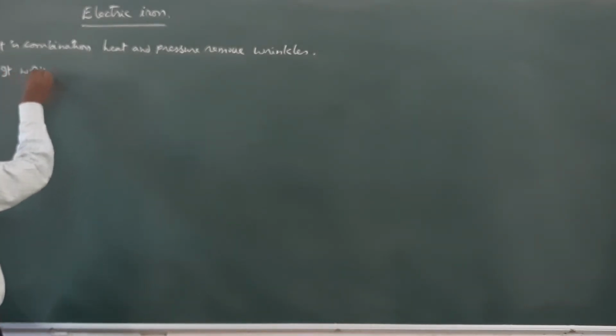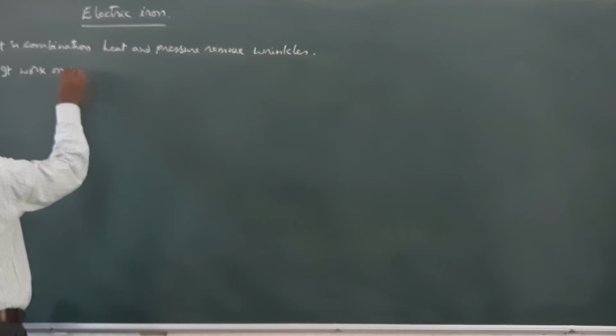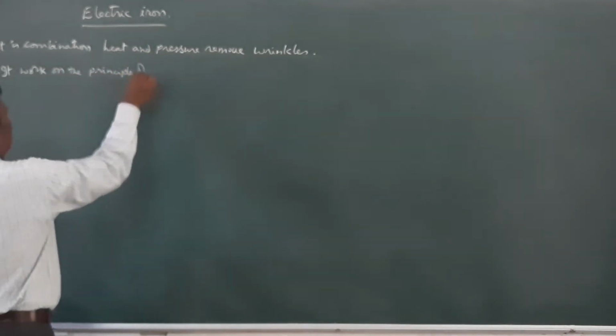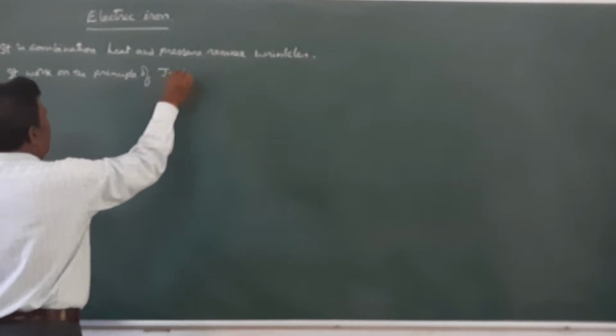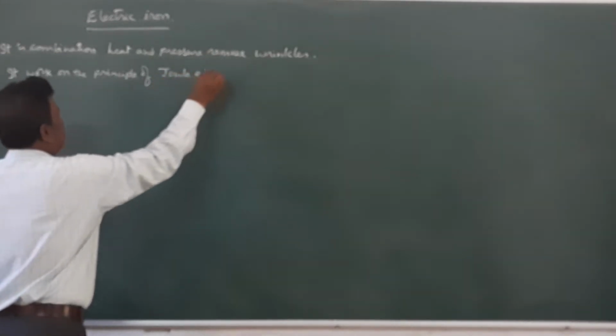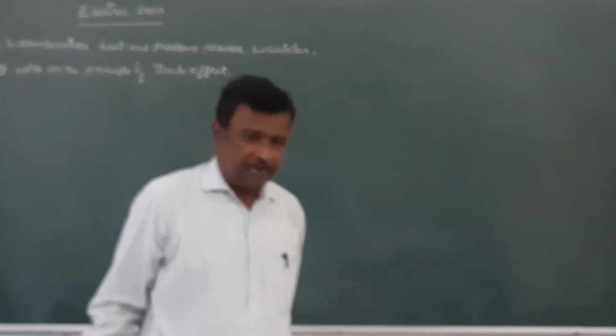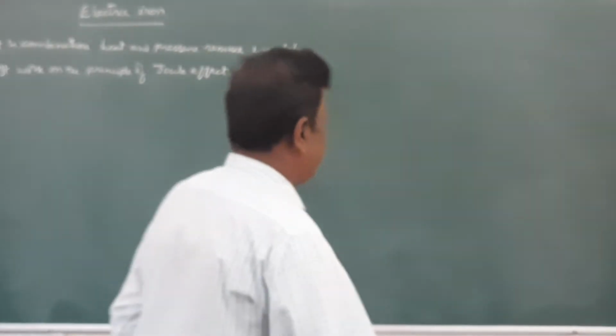It works on the principle of the Joule effect. What is the Joule effect? When a current is passed through a resistor, heat is produced.